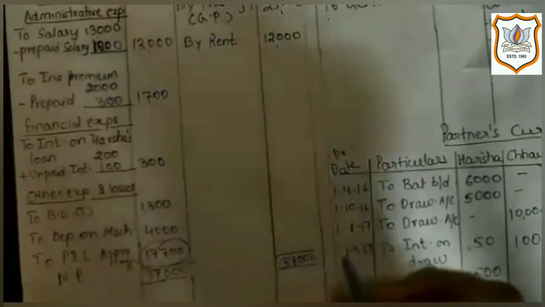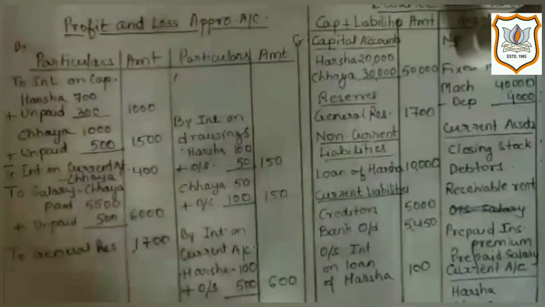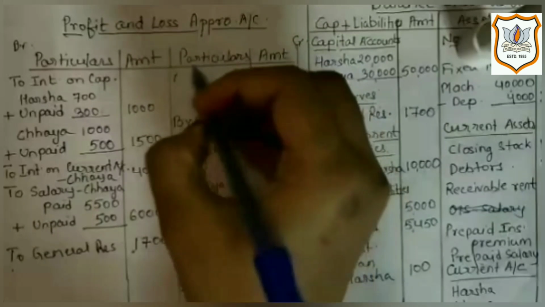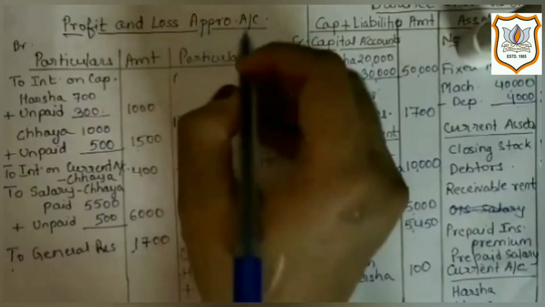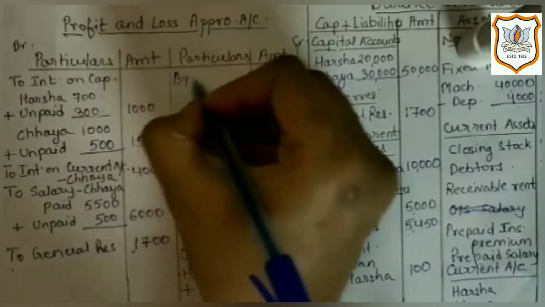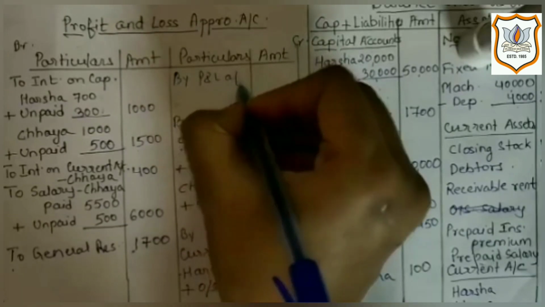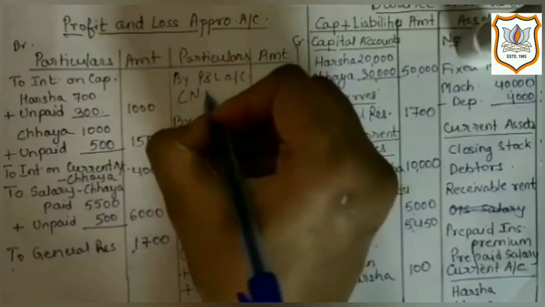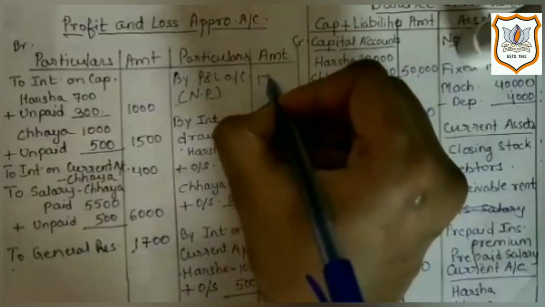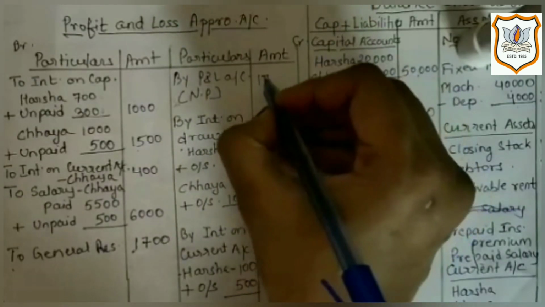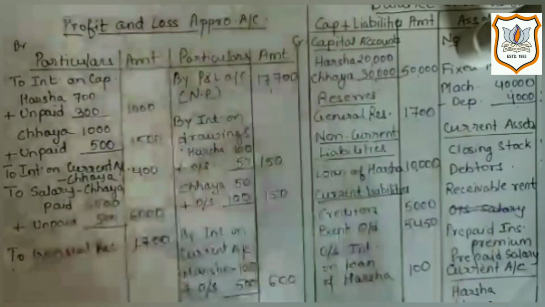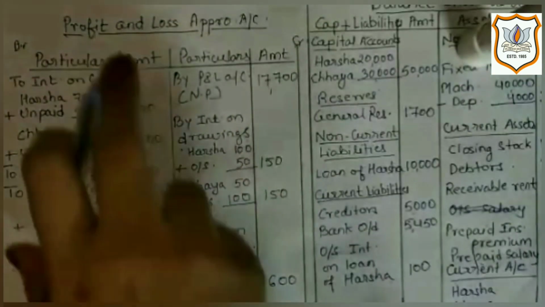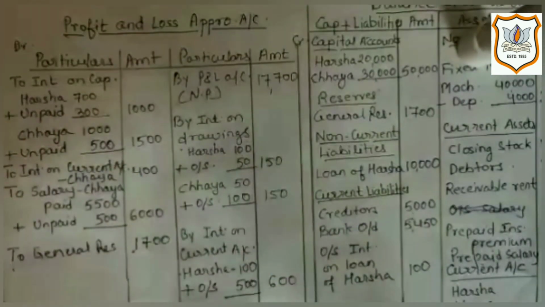Now net profit will be transferred to profit and loss appropriation account by P&L account. Net profit, which is 17,700.